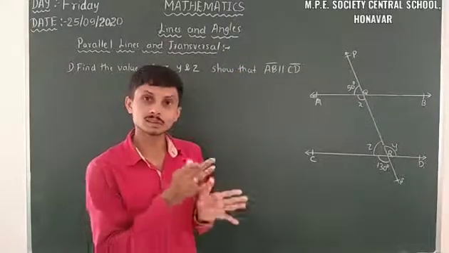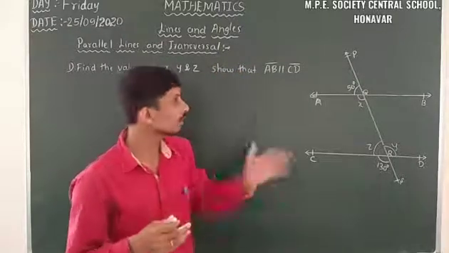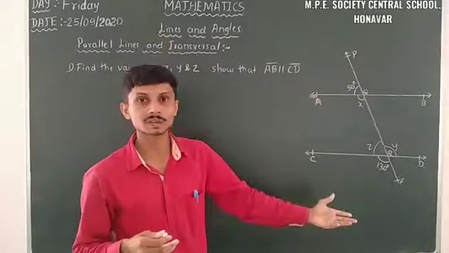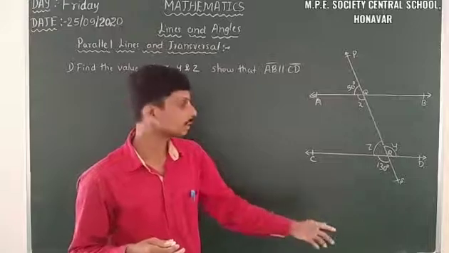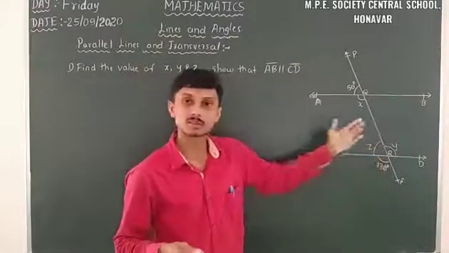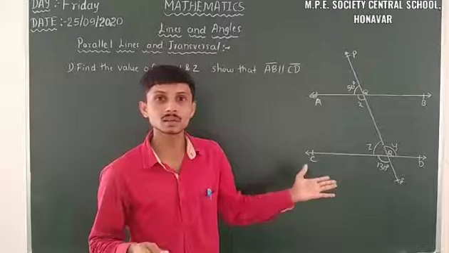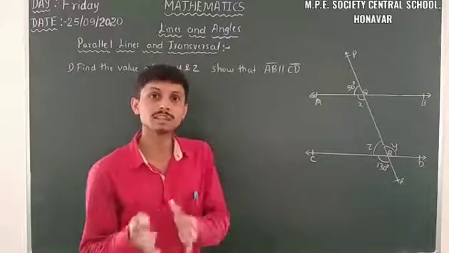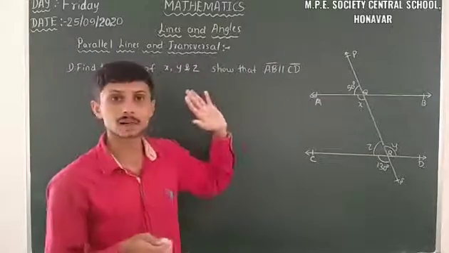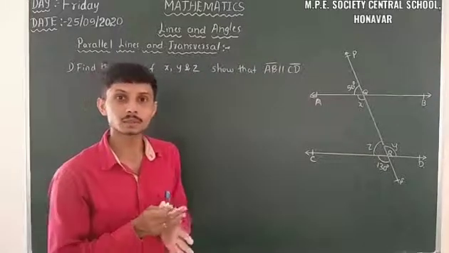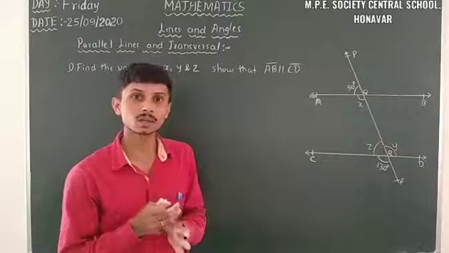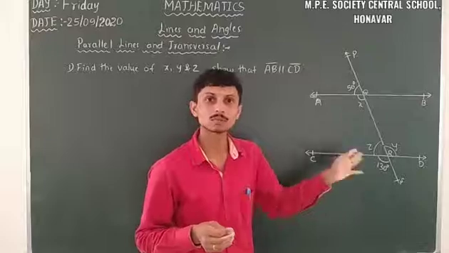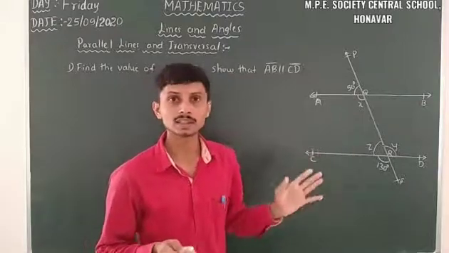So what are the terminologies we can use here? Corresponding angles we can use, and alternate interior angles we can use. But here in this case we don't know whether it is parallel line or non-parallel line. So for that we have to use the initial thing to prove AB is parallel to CD. So theorem 6.1. From the theorem 6.1 we have to find out y is equal to 130 because those two are vertically opposite angles.